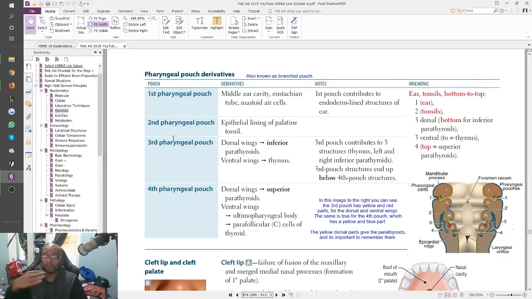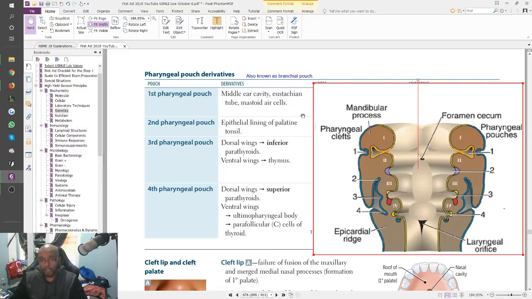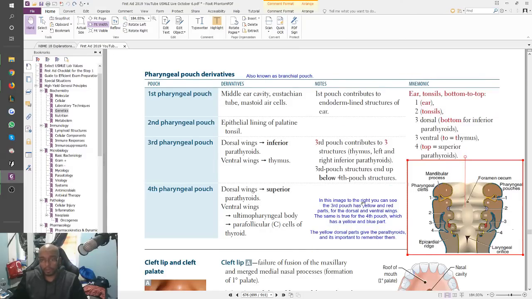The 4th one goes above it, and you can kind of catch that in this picture I have here, where, let's see, you have your pharyngeal pouches here, right? You have your 3rd one, your 4th one. What's going to happen is there's going to be a weird invagination that occurs here, right? And I wrote it here. In this image to the right, you can see the 3rd pouch has yellow and red parts for the dorsal and ventral wings. Right? That's the yellow part on the top, the red part on the bottom. The same is true for the 4th pouch, which has a yellow and blue part, right? The yellow and the blue.